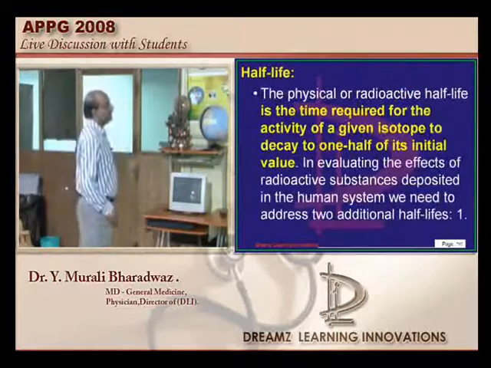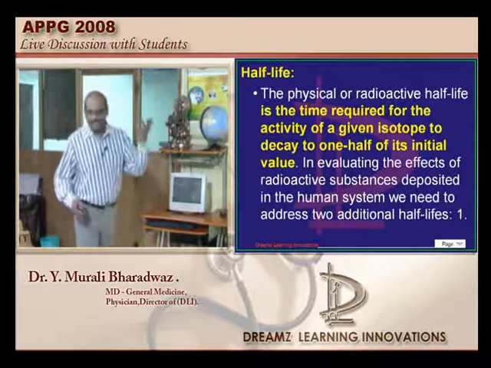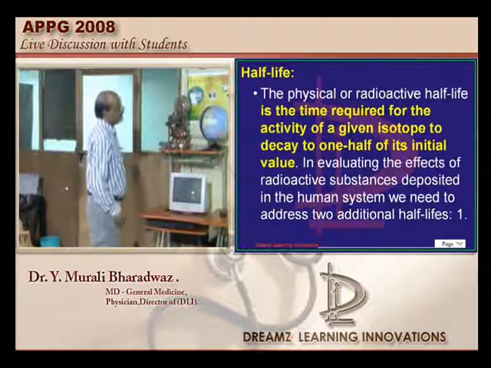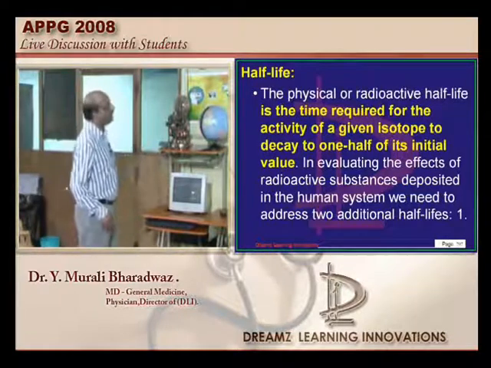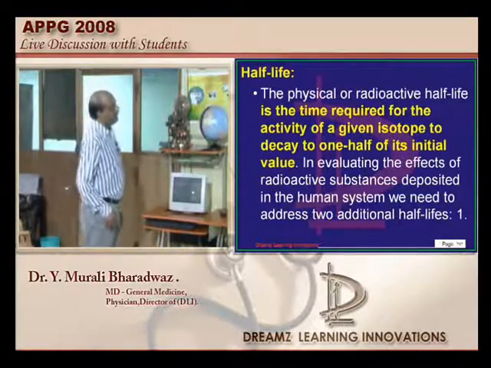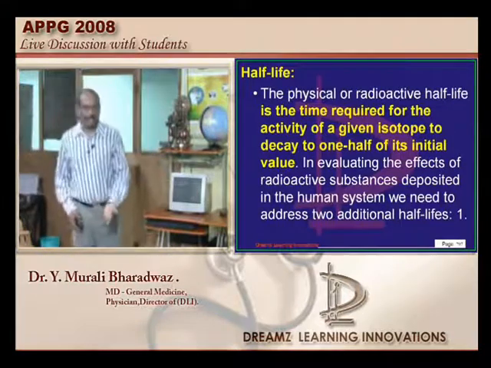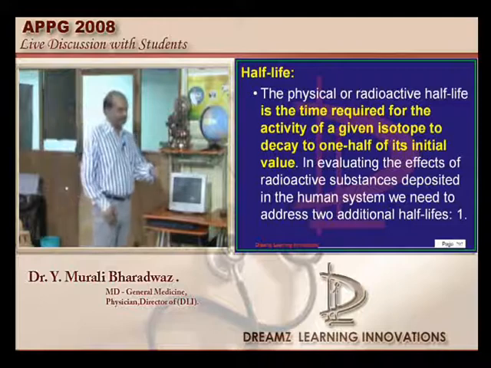Let us talk about the different half-lives a radioactive element can have. It can have one which is called the physical or radioactive half-life, which is the time required, if you put it in nature, not in the body, for it to become half.